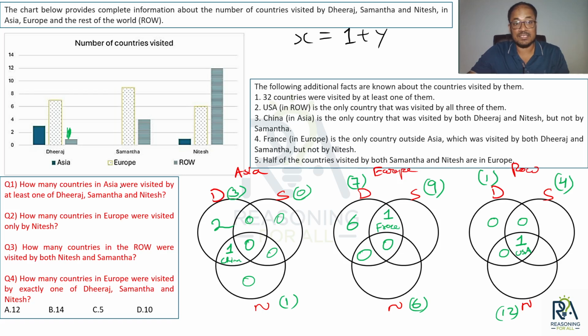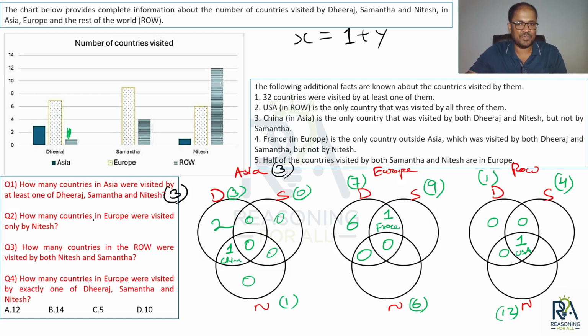How many countries in Asia were visited by at least one of Dhiraj, Samantha and Nitesh? अच्छा, एशिया में ऐसे कितने कंट्रीज हैं जो कम से कम धीरज, समांता या नितेश के द्वारा विजिट किया गया हो? So in Asia we have total 3 countries, so they were visited by at least one of Dhiraj, Samantha और नितेश, right? So यहाँ पे 3 आ जाएगा आंसर आपका.